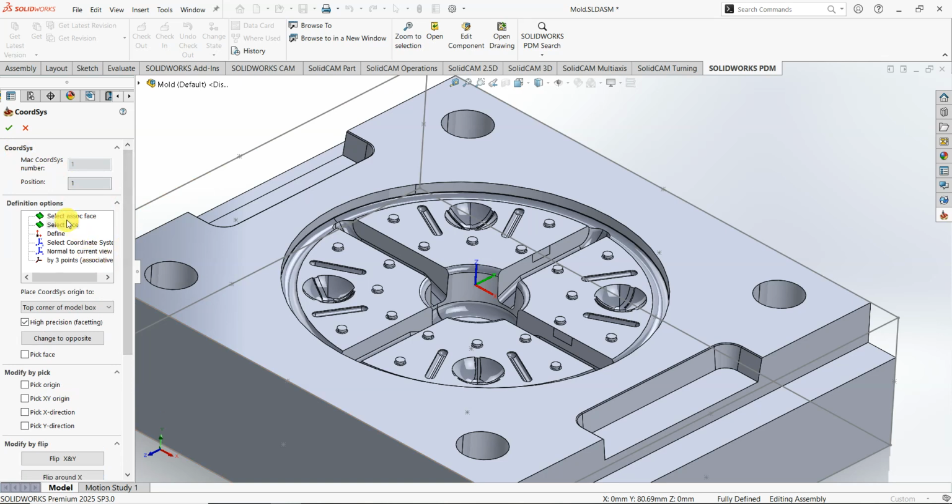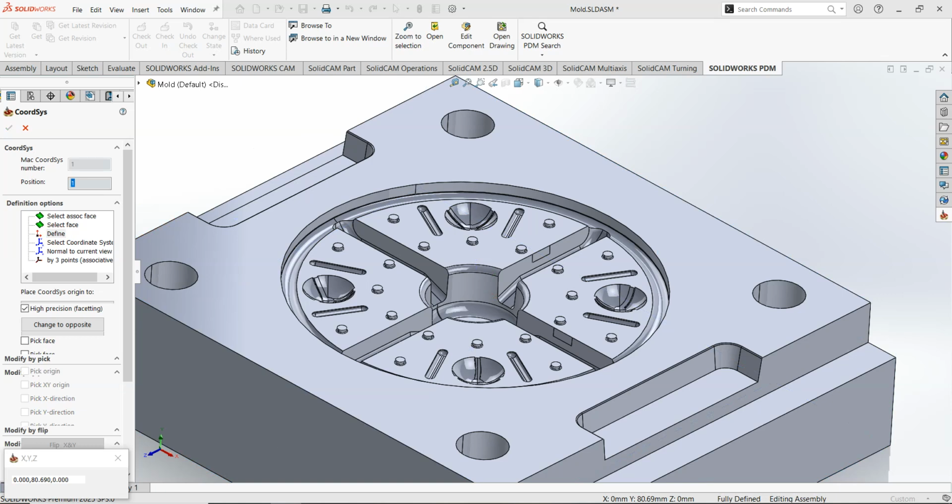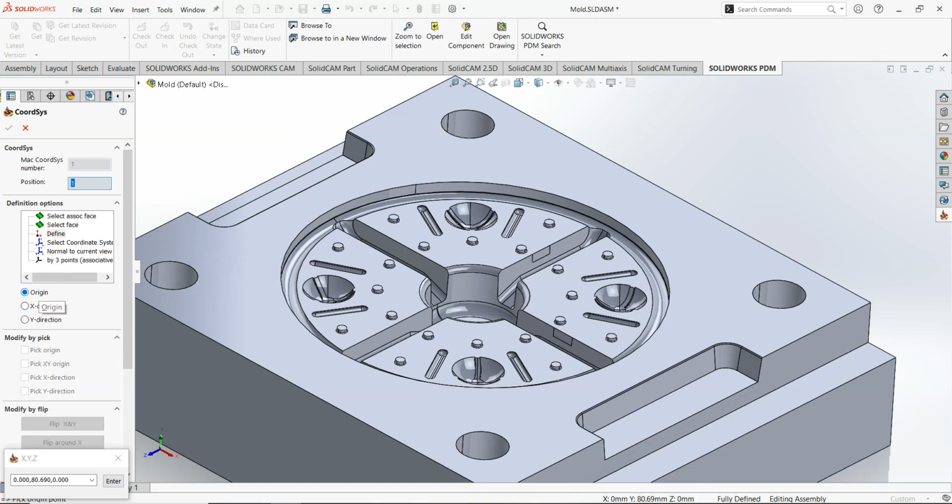And that's enough. Actually, by these items you can define the coordinate system with different ways. For example, by defining this item, you can select the origin, X direction and Y direction, and the coordinate system will be fully defined.